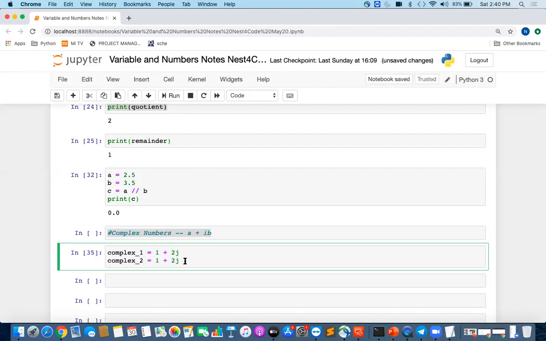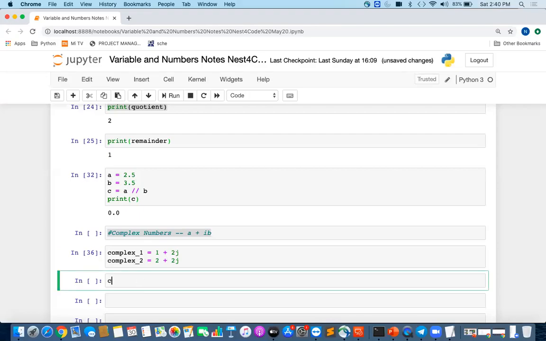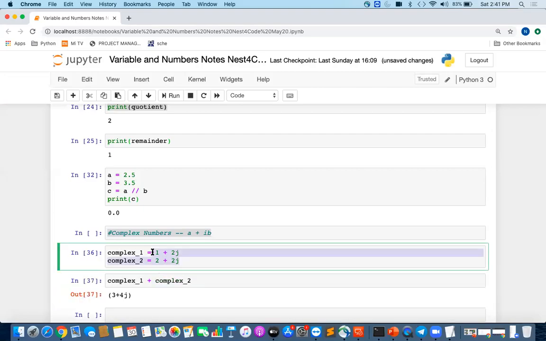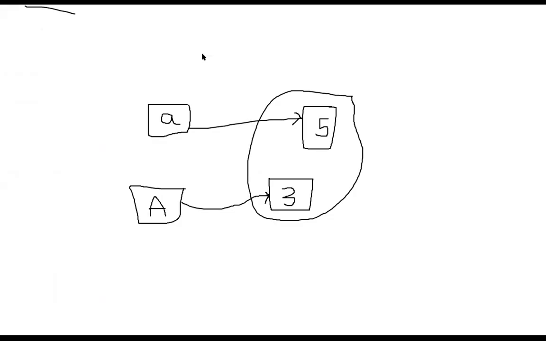The variable name you can keep anything. And once you add the complex numbers, it adds the real part with the real part and the imaginary part with the imaginary part. So this is how we can work with complex numbers.